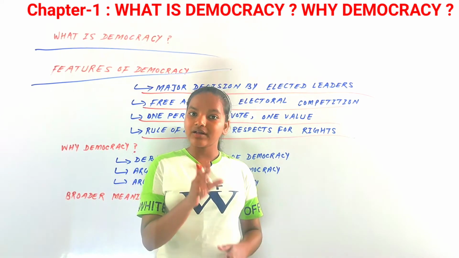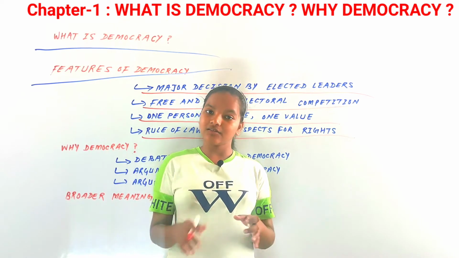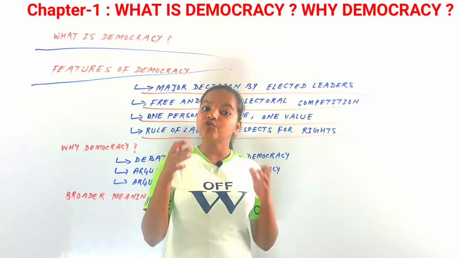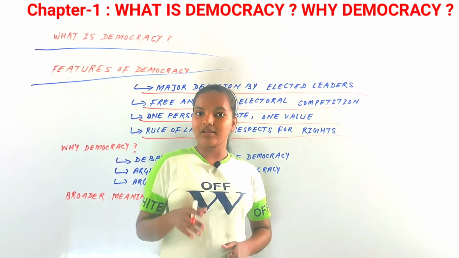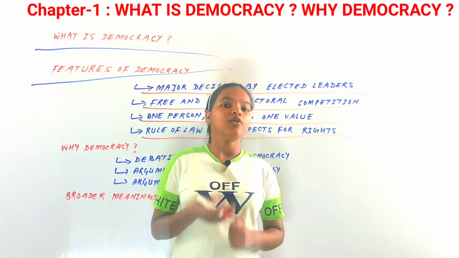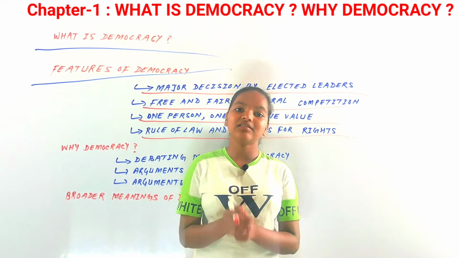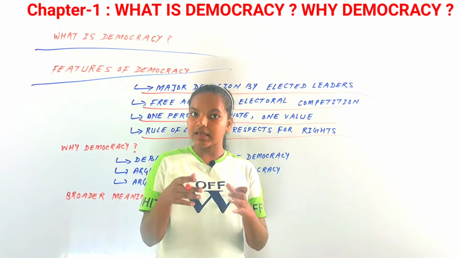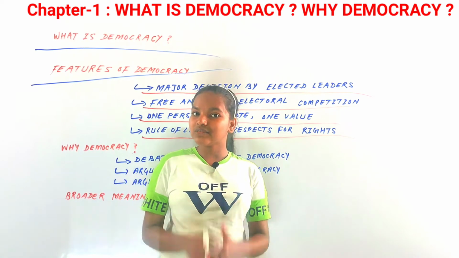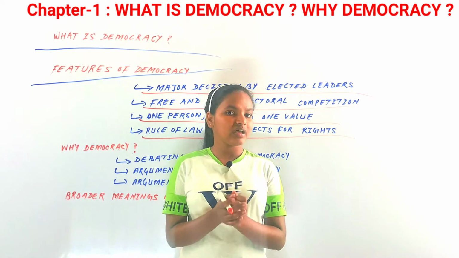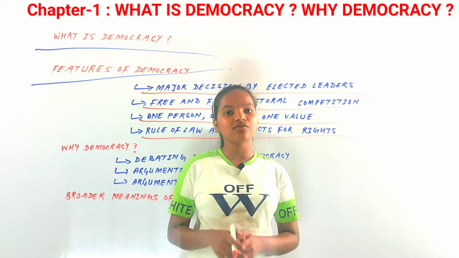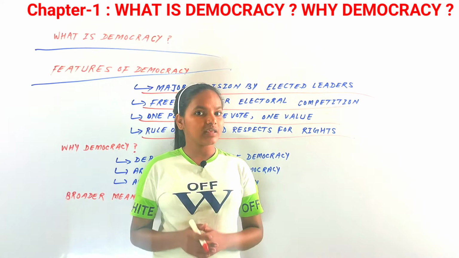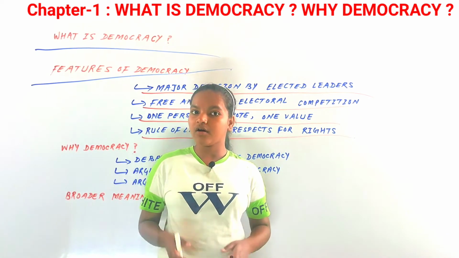Democracy is defined as a form of government that is elected by the people, for the people and of the people. Abraham Lincoln, the former president of the US, said once that democracy is by the people, for the people and of the people. So democracy serves the citizens of the country, it does not rule the citizens of the country. That's why citizens are the first priority of the government in a democratic form of government.